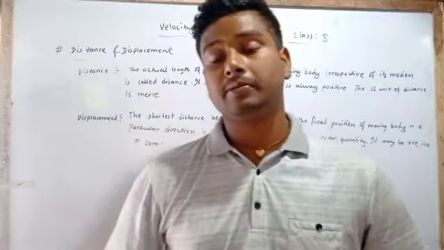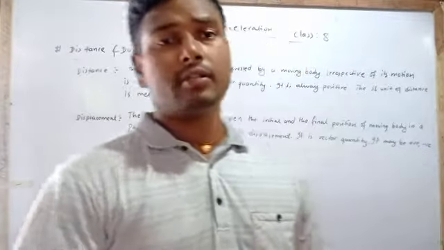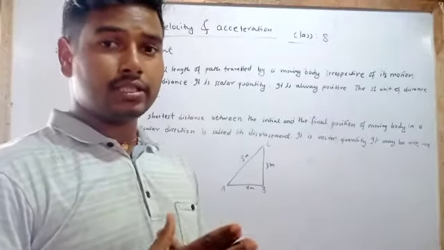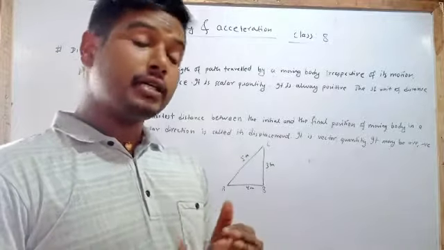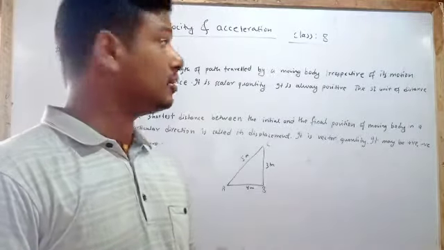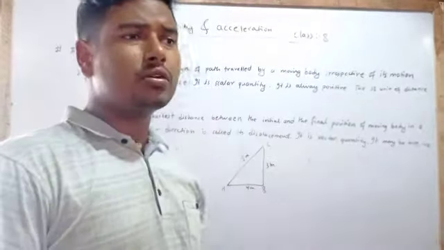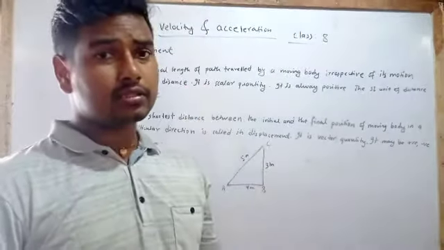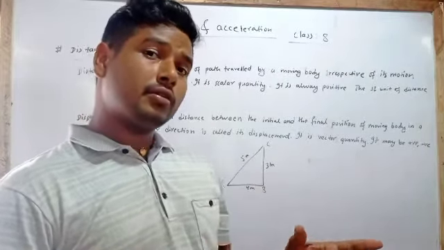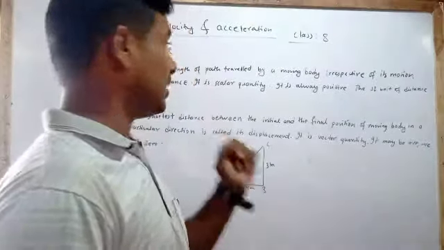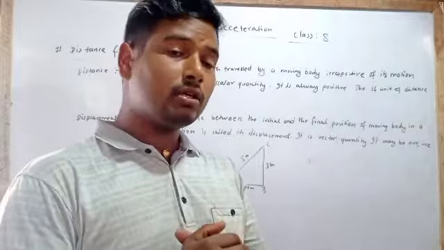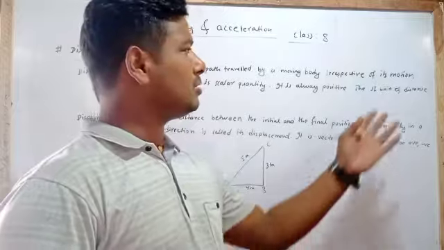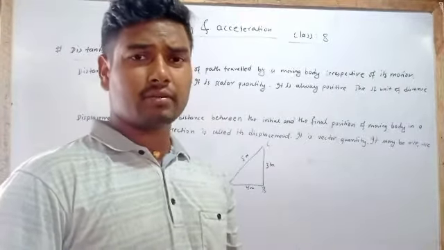Now we are going to learn about distance and displacement. Here, let's define distance. Distance is the actual length of the path traveled by a moving body, irrespective of its motion, whatever its motion, even variable motion.